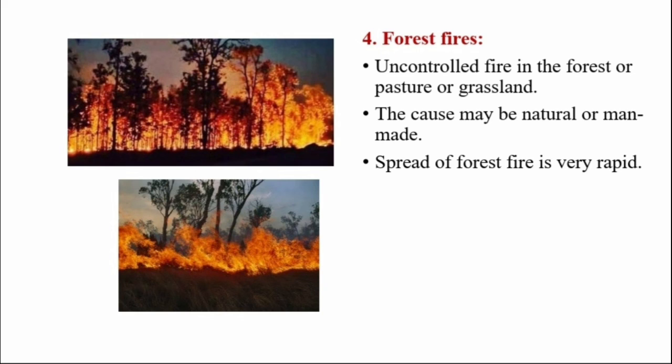So forest fire is also a disaster which has a very adverse effect on biodiversity and the natural wealth. So these are the main disasters which cause great damage to the environment: the earthquake, floods, storms and the forest fires. So in the next lecture we will learn about disaster management.